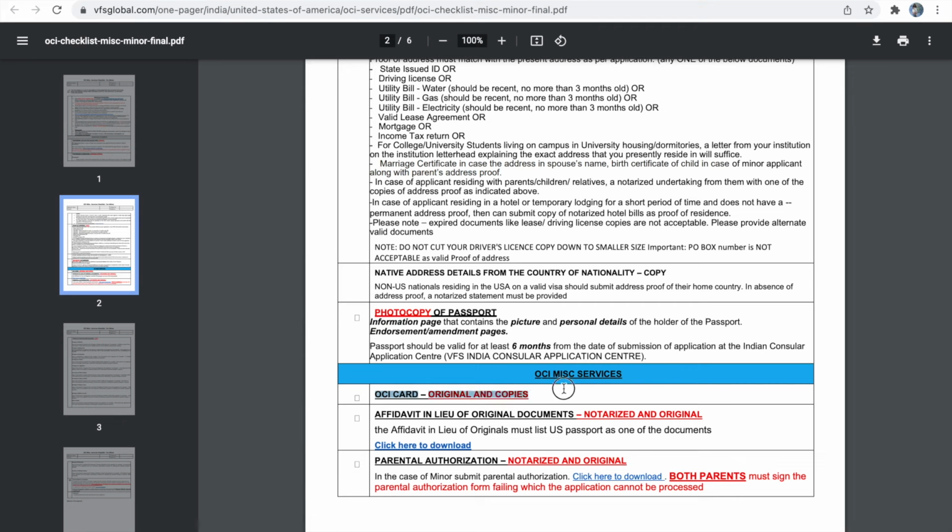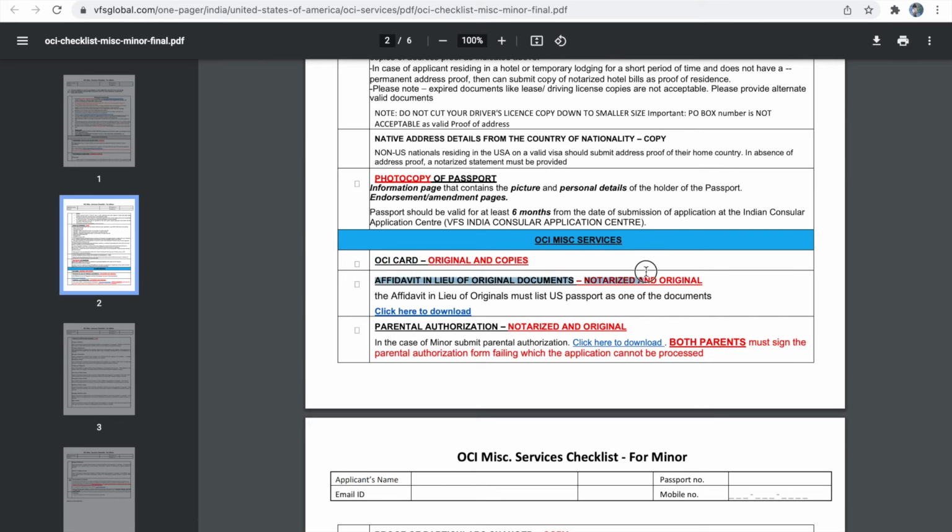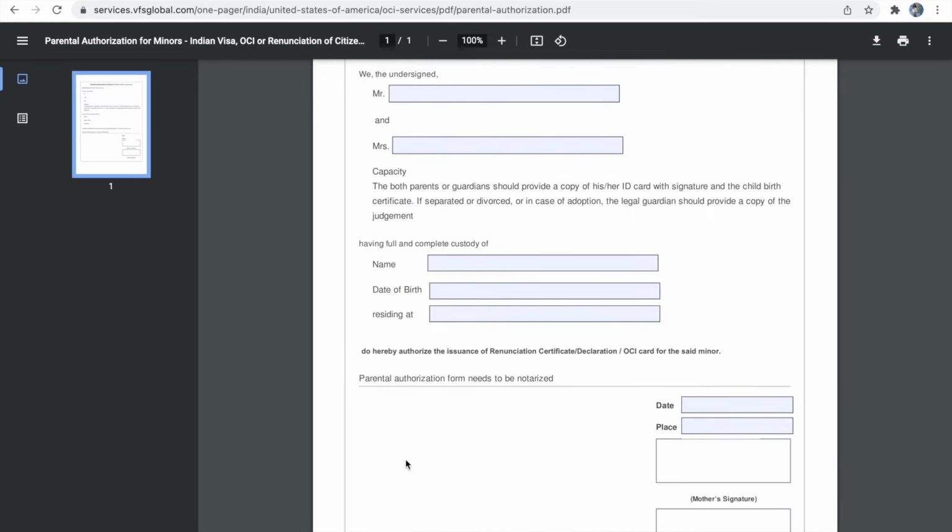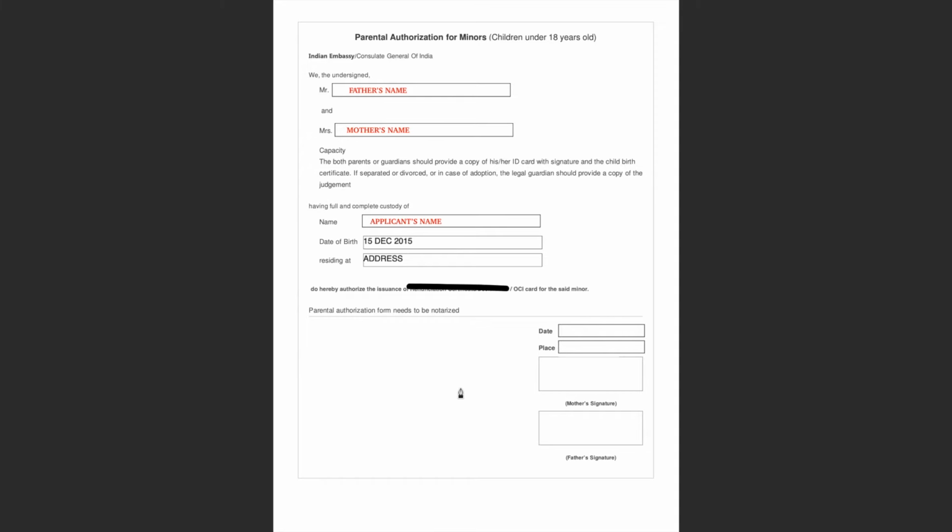Next is the OCA card. So your old OCA plus one copy of that OCA card has to be submitted. And next is the affidavit in lieu of original document. So this affidavit in lieu of original document can be filled by parents on behalf of the minor. Next is the parental authorization form. Both the parents must sign this parental authorization form, and this form must be notarized. So this is the sample for the parental authorization form. Please do not sign this at home because the notary might require you to sign it in front of them.